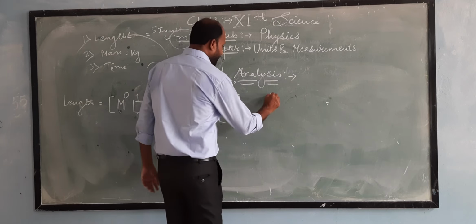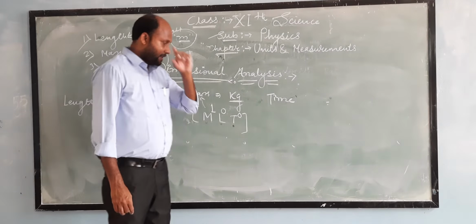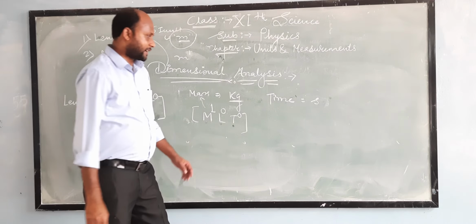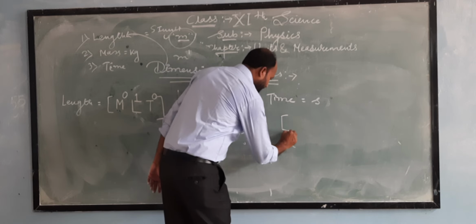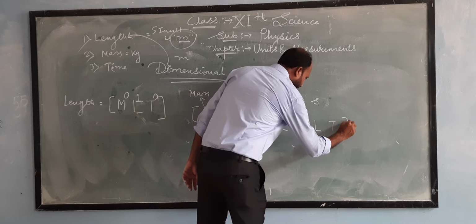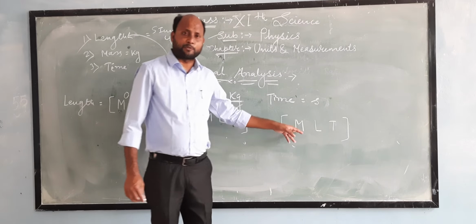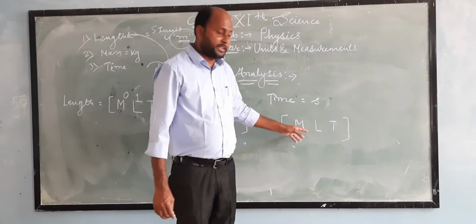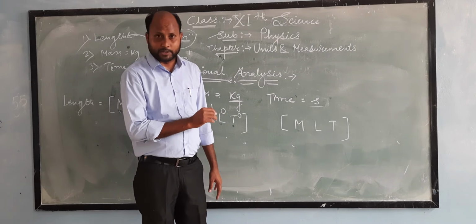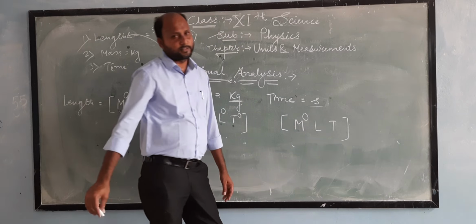Now we will take up the third fundamental quantity, which is time, and we know that SI unit of time is second. Now we have to find out the dimension of time. So we have to take a square bracket, write capital M, capital L, and capital T, and close the bracket. Now again, you know that capital M stands for mass, and SI unit of mass is kg. And if we look at the SI unit of time, kg is absent. When the term is absent, then write 0 in the power.